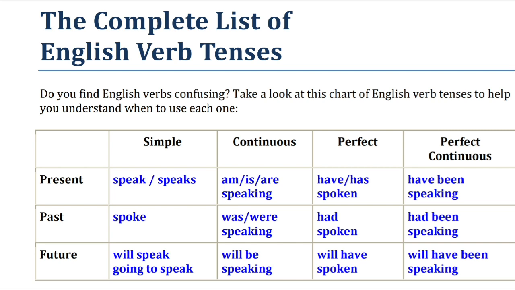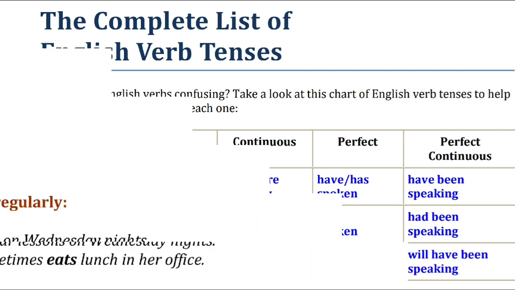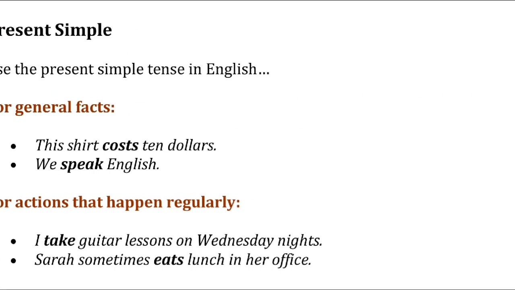So if we go into details one by one, let's start. Then simple, you can see that, like that. This shirt costs $10, we speak English. And for some action which happens regularly, means I take guitar classes on Wednesday every night, or Sarah sometimes eats lunch in her office.